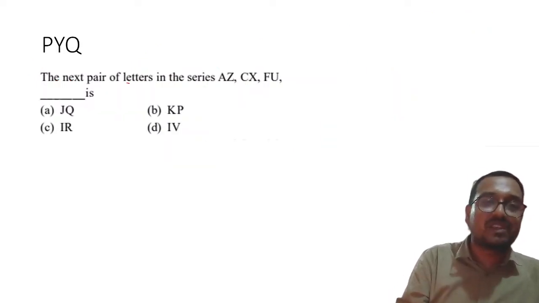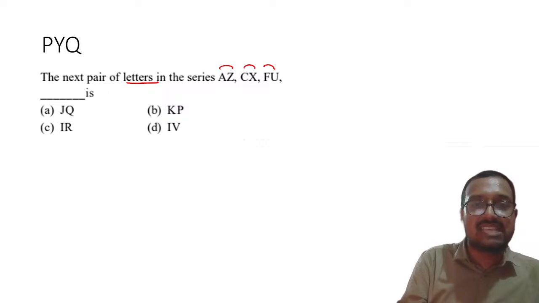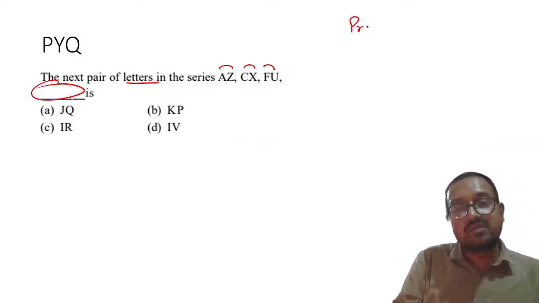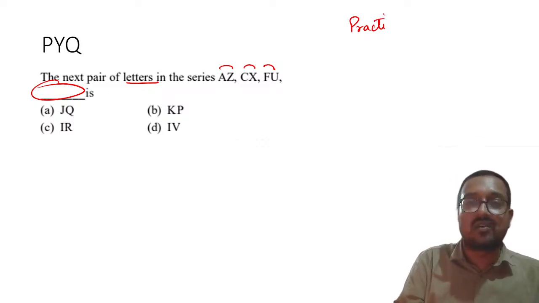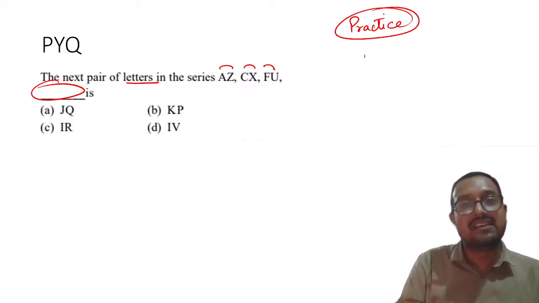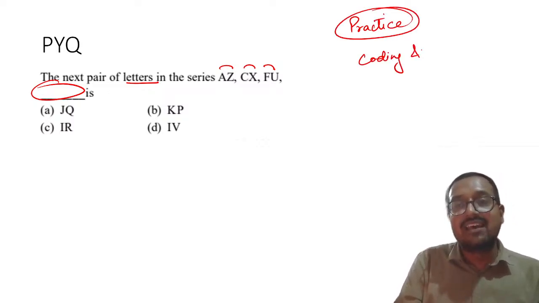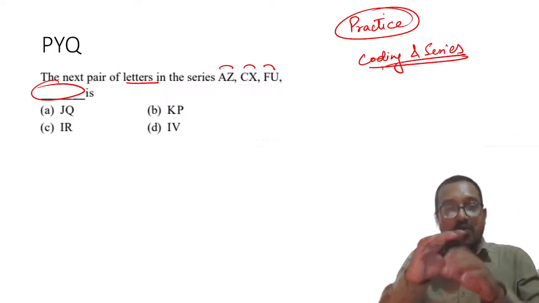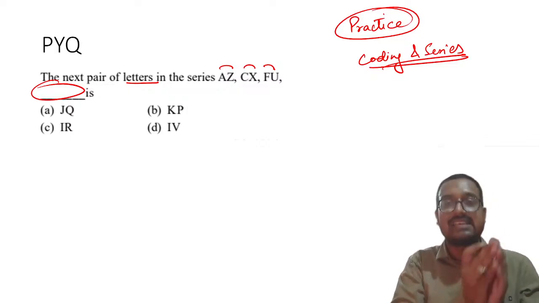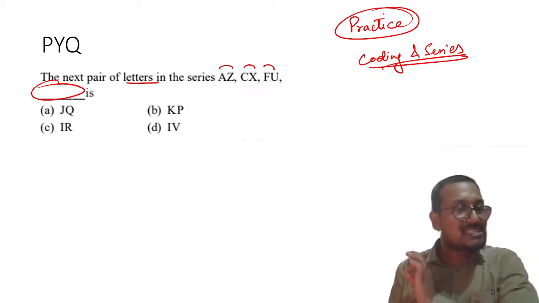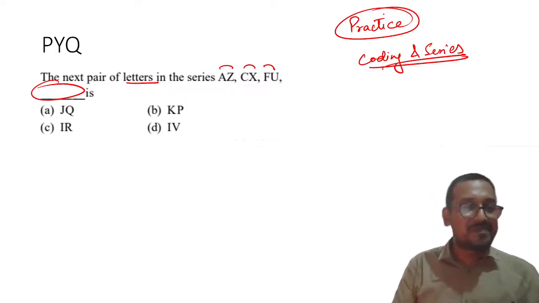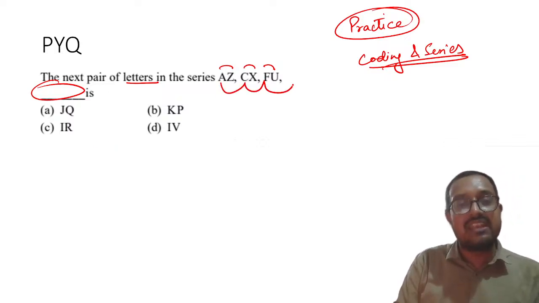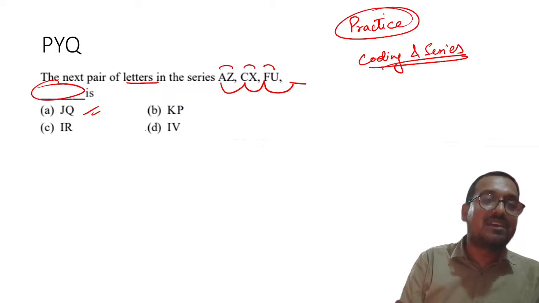Okay. Now the next pair of letters in the series is AZ, CX, FU and this one. And please remember, this complete chapter of coding decoding needs practice. Coding, decoding and series are a nightmare for even me as well. And trust me, because there is no fixed pattern. You have to practice and only practice. There are no basics, nothing is there. Understood? So here also you can see A to C, then F, and then what should be next, you have to tell, right?